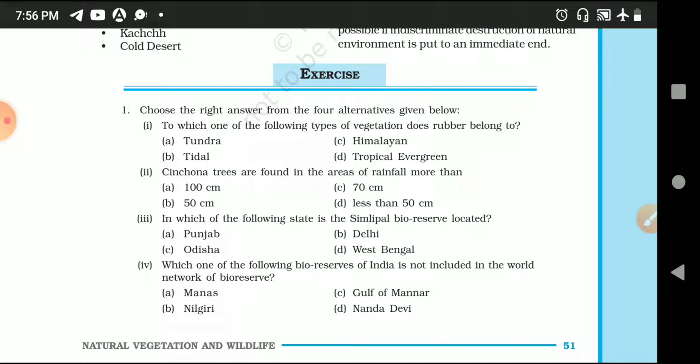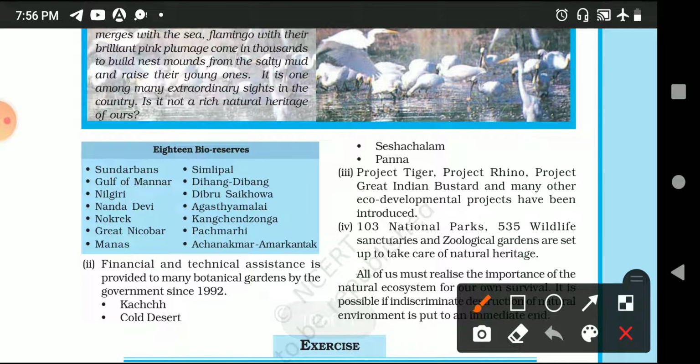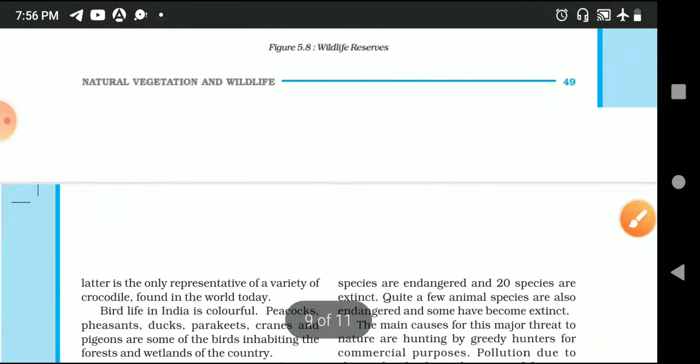We have a list of these national parks. I will provide you in your classes.